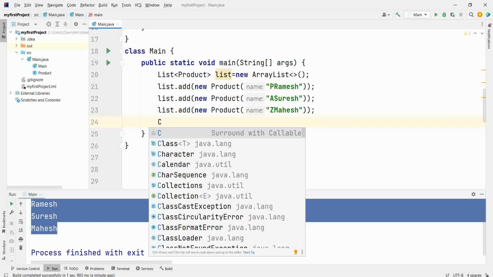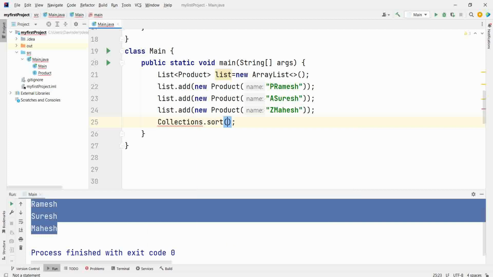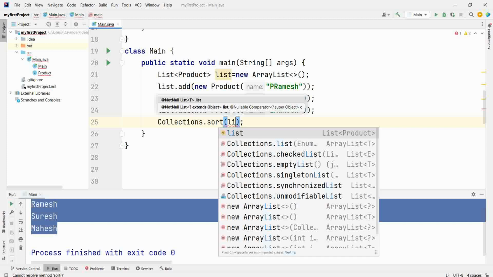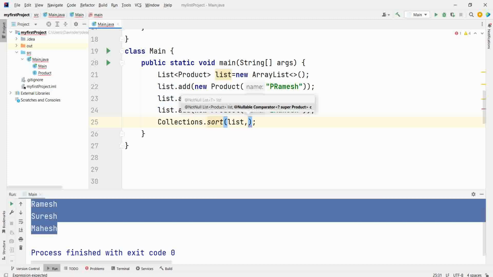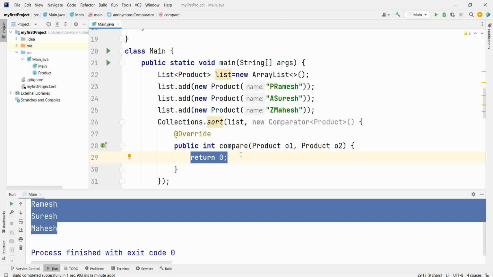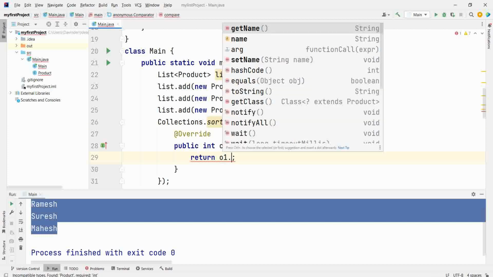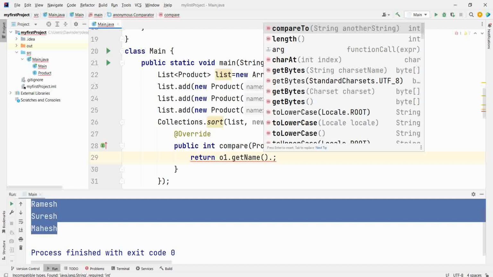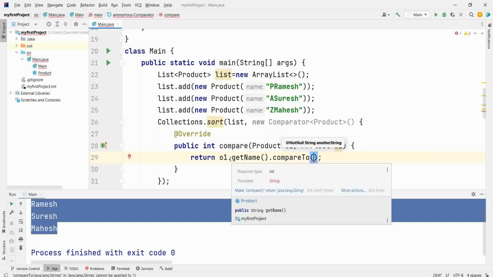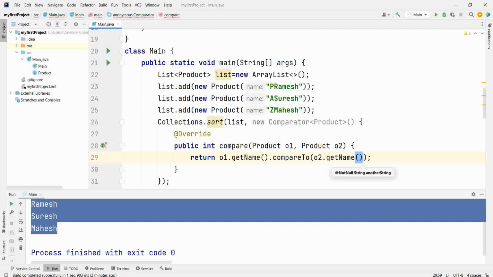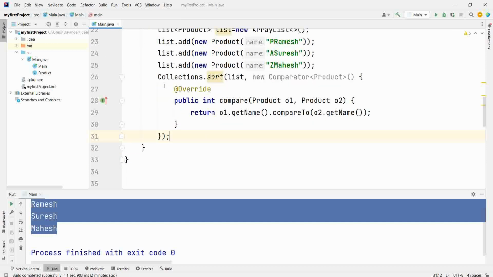You used to write Collections.sort in Java 7, list comma object of comparator, or you could use the anonymous class here like new Comparator. It will override like this, and here you can use your own logic like object.getName().compareTo(object.getName()). This is how you used to sort it in Java 7.